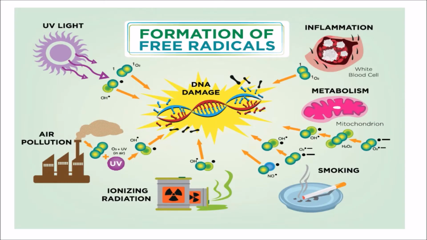So there are a number of free radical generators: ionizing radiations, UV light, air pollution, smoking, alcohol, inflammation or injury, and metabolism.